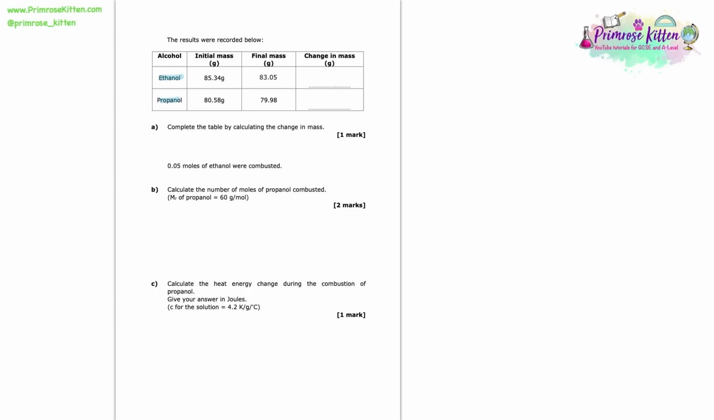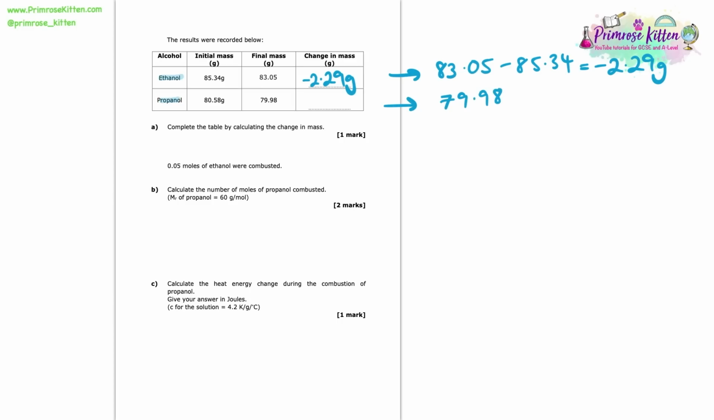So if we start with ethanol, we can see the change in mass will be 83.05 minus 85.34, and that ends up giving us a change of mass equal to minus 2.29 grams. So that's the change in mass for ethanol. For propanol, we have 79.98 minus 80.58. And subtracting those, we end up getting minus 0.60 grams. Try and keep 2 decimal places there, just like all of the other answers have 2 decimal places.